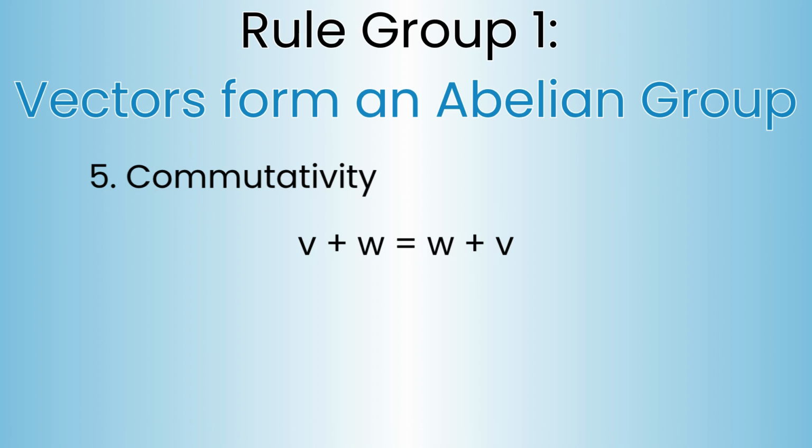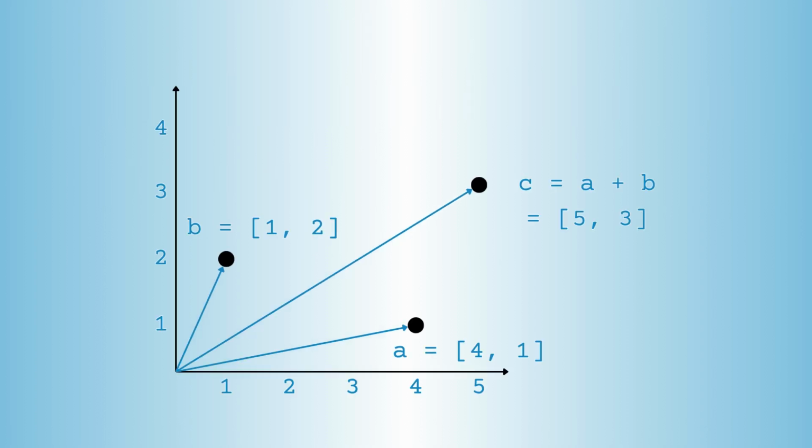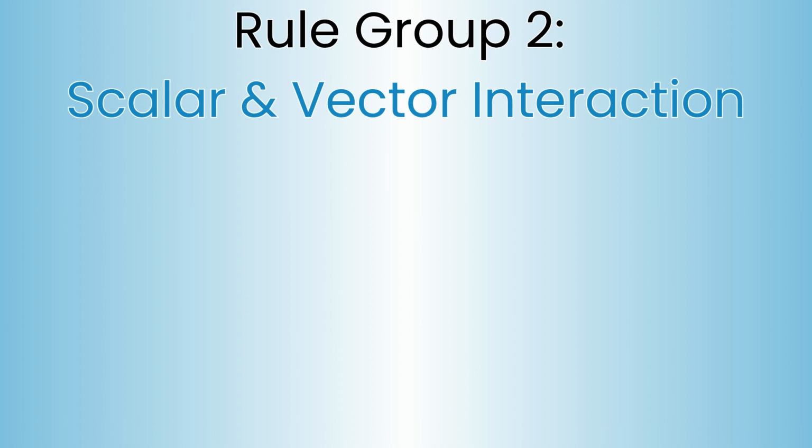If the group follows commutativity, then we call this group an abelian group. Think of our familiar 2D plane. If you add any two vectors, the result is still a vector in that same plane. It follows all the rules of a group. The next 5 rules define how the scalars interact with the vectors.